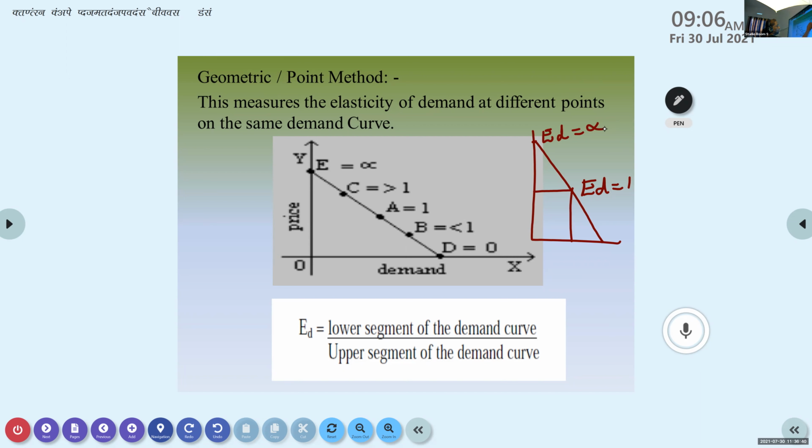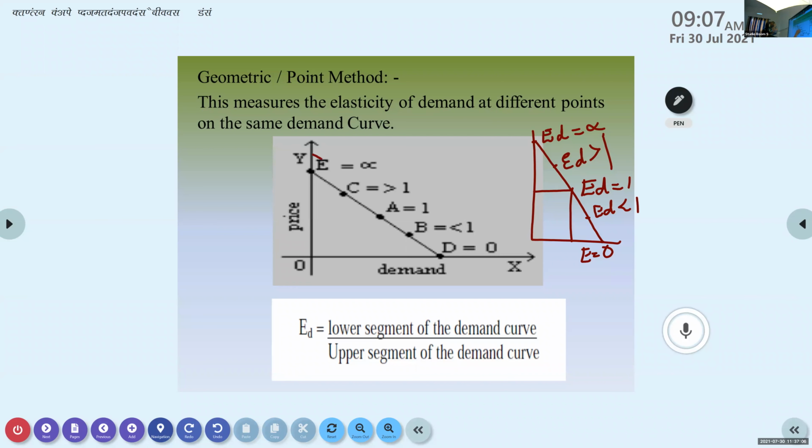And just above this midpoint, elasticity is greater than 1. Below this midpoint, elasticity is less than 1. And at this last point, elasticity is equal to 0. These situations actually come from a mathematical calculation.